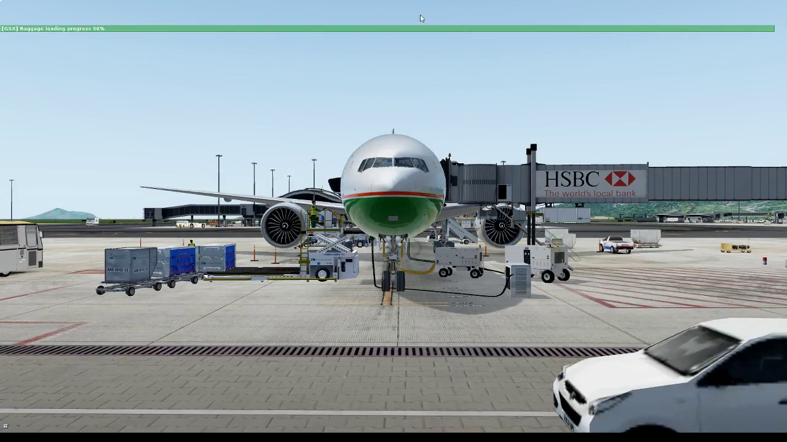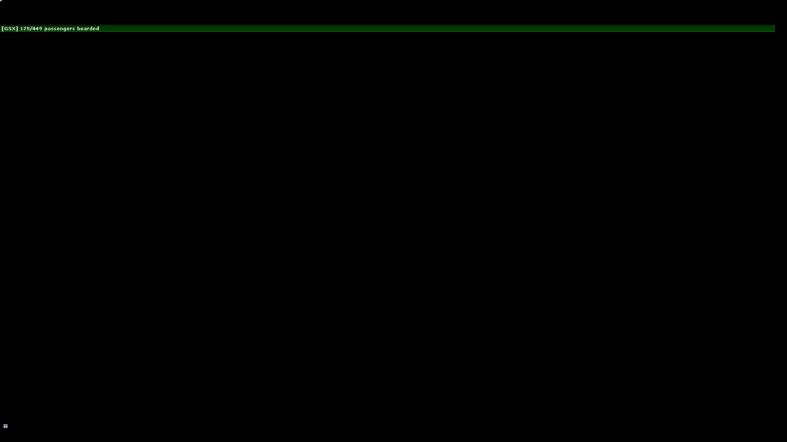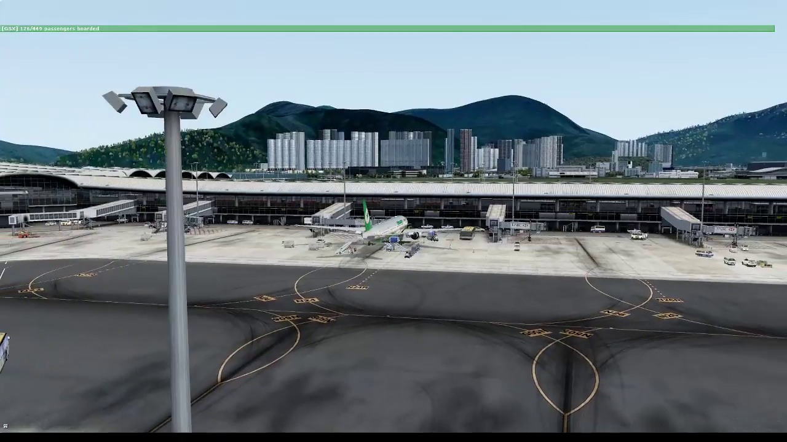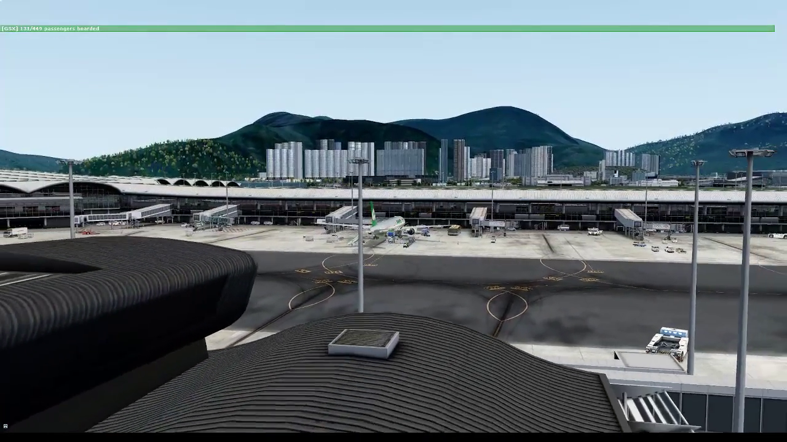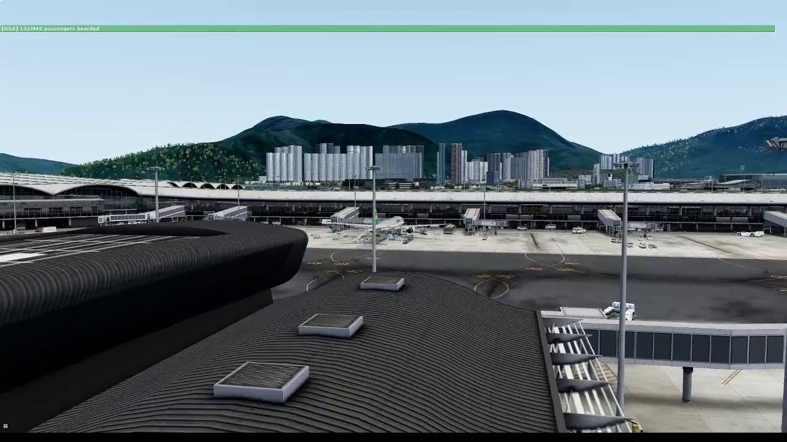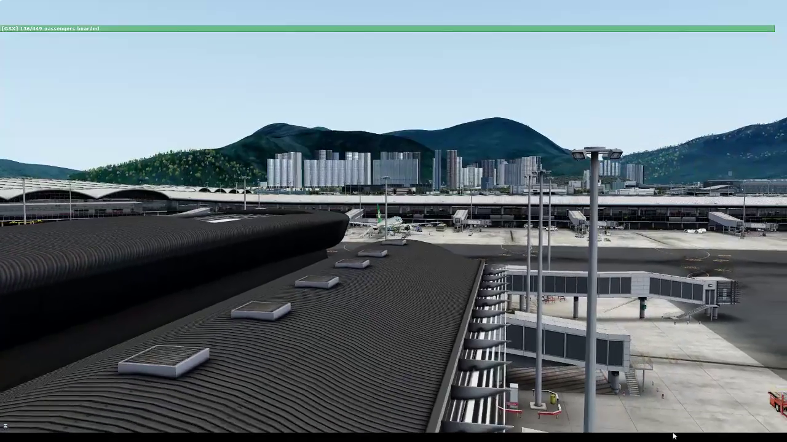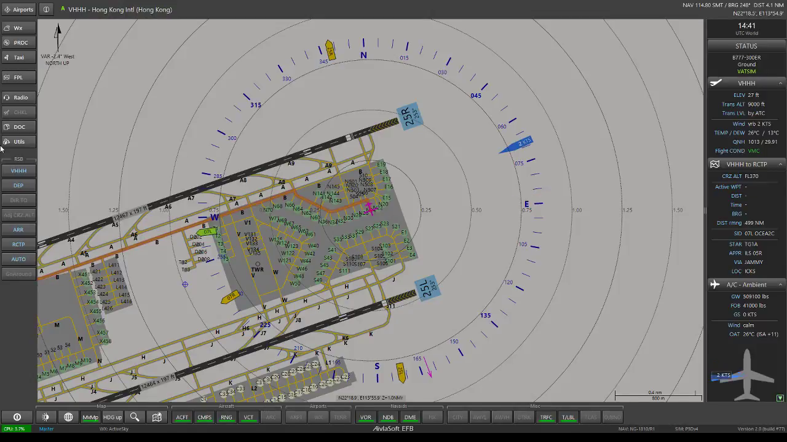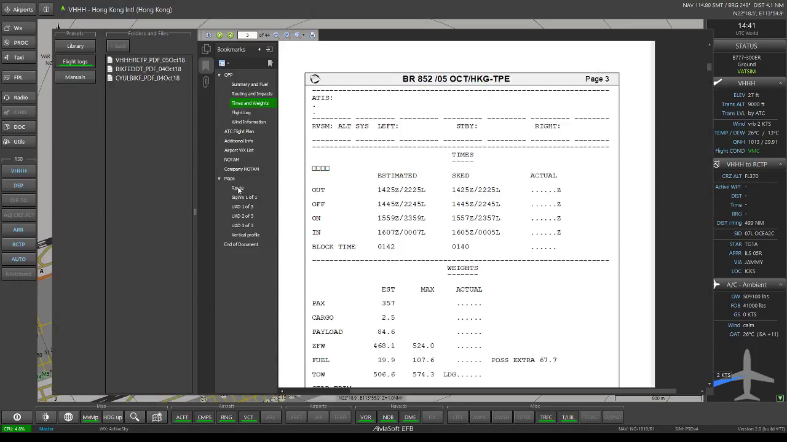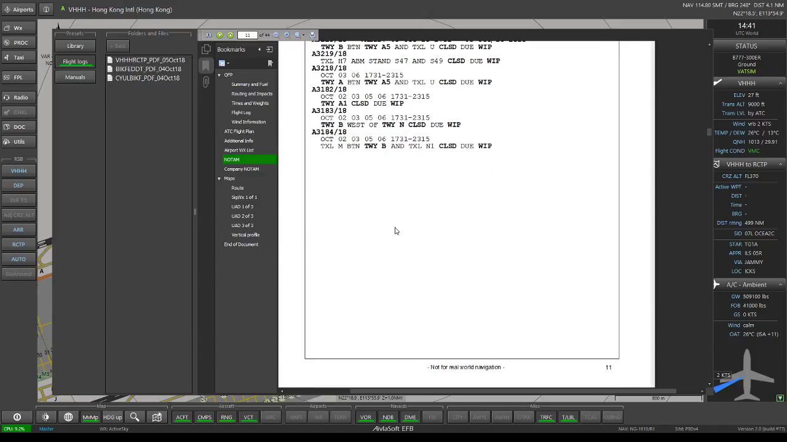So we got 50% baggage loading process completed. And only 126 passengers out of the calculated 449 passengers from GSX. It's gonna take some time. At this point in time, we could, I guess, go back through some stuff here on the flight plan.